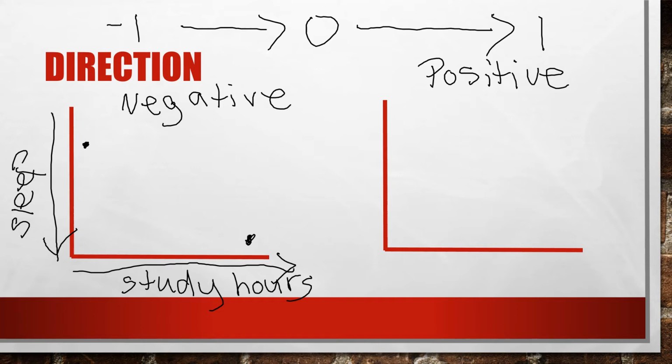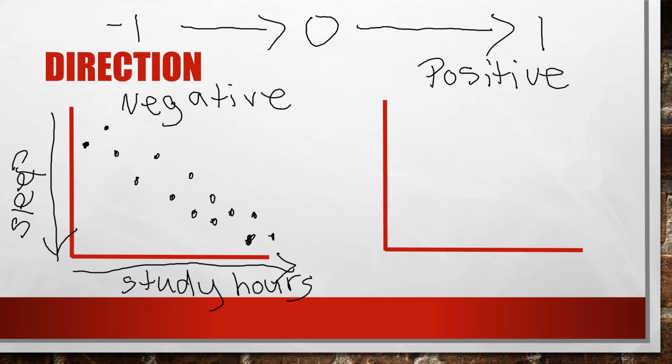And then you have other people at other places here. And if you have a negative relationship, that means as the study hours increase, your sleep tends to decrease, or that they're going in opposite directions.